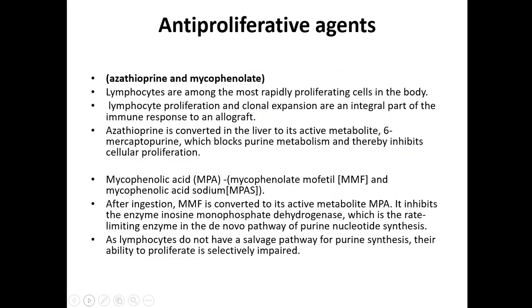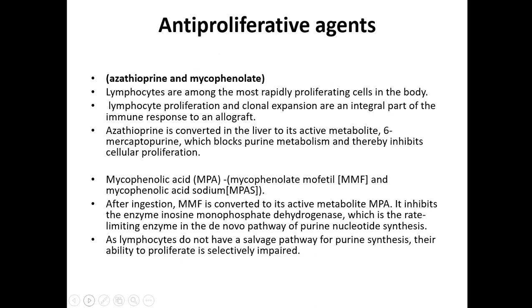Now the anti-proliferative agents, azathioprine and mycophenolate. Lymphocytes are among the most rapidly proliferative cells in the body. Lymphocyte proliferation and clonal expansion are an integral part of the immune response to an allograft. Azathioprine is converted in the liver to its active metabolite 6-mercaptopurine, which blocks purine metabolism and thereby inhibits cellular proliferation.